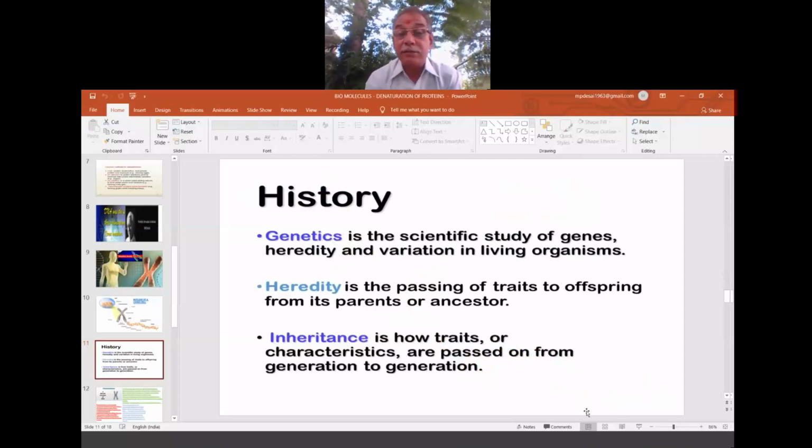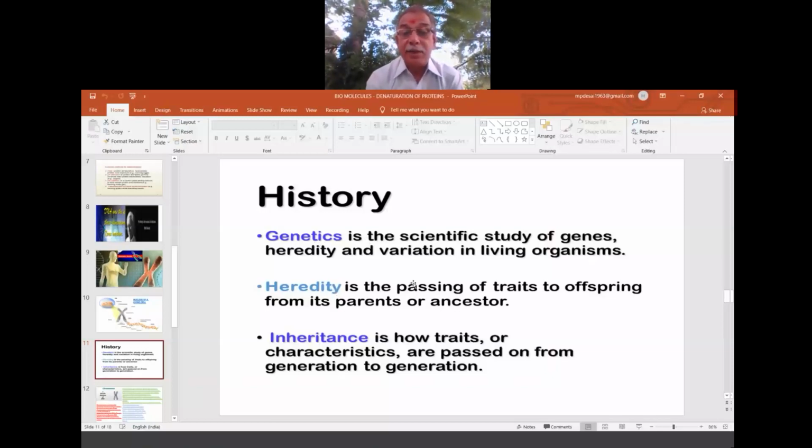Genetics is the scientific study, or the branch, of genes, heredity and variation in living organisms. This all comes under a special branch known as genetics, which is in high demand. You are most welcome to select it.